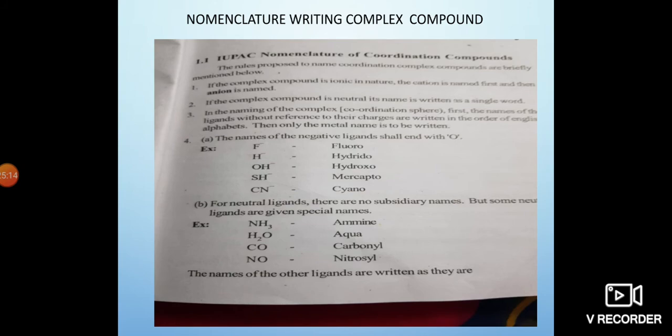For example, ammonia is called ammine. Water is called aqua. Carbon monoxide is called carbonyl. Nitrosyl, that is the NO group, is called nitrosyl. The names of other ligands are written as they are.